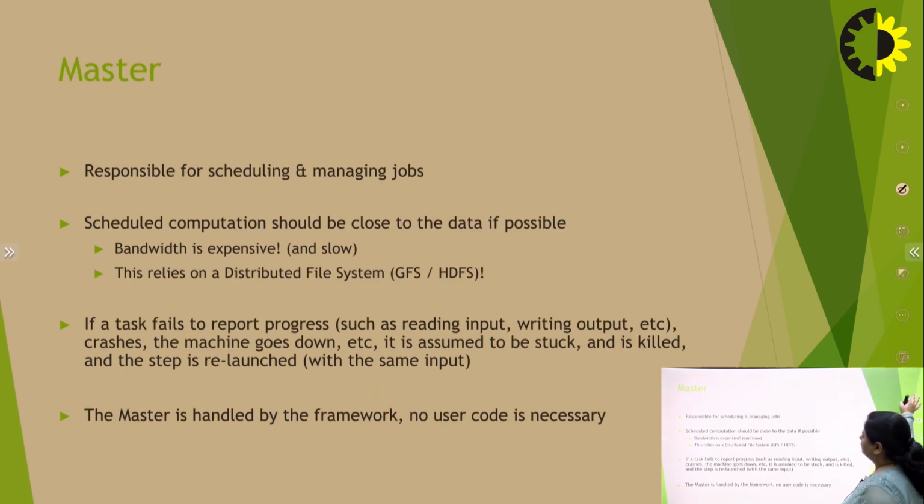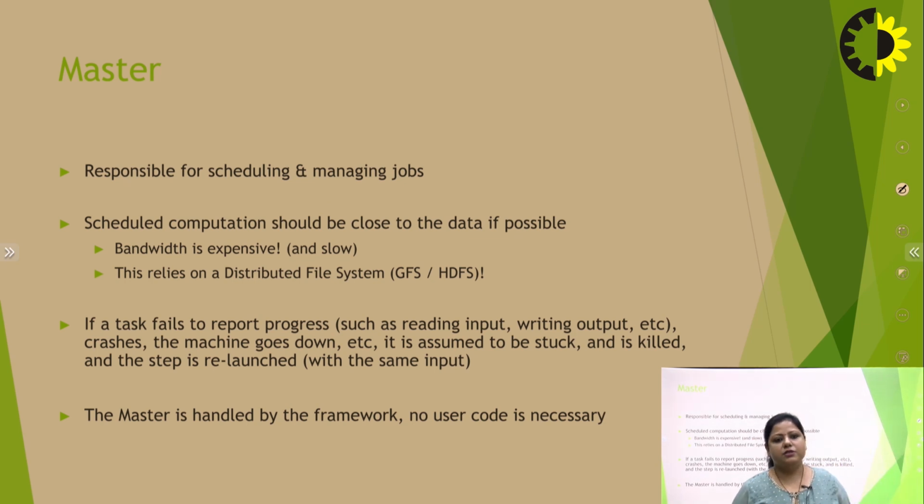Now, next part is the master. It is responsible for scheduling and mapping jobs, and it produces the final outputs as key-value pairs. Scheduled computation should be close to the data if possible.